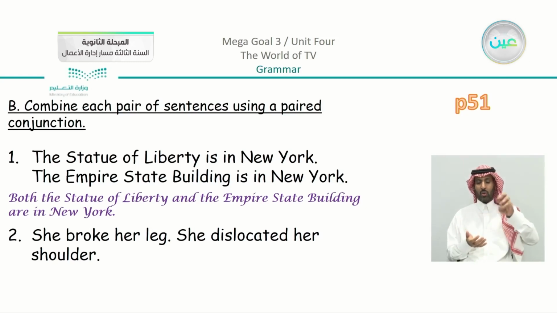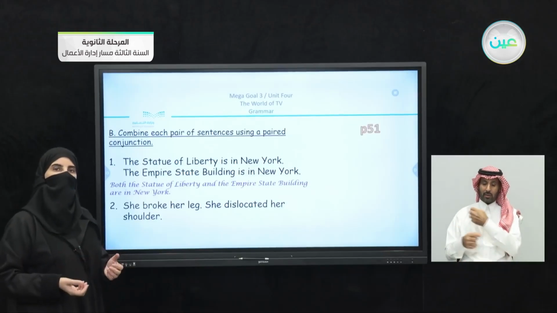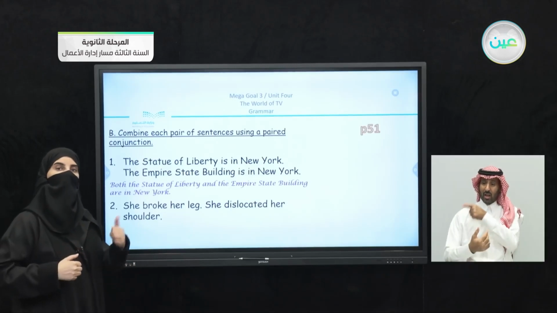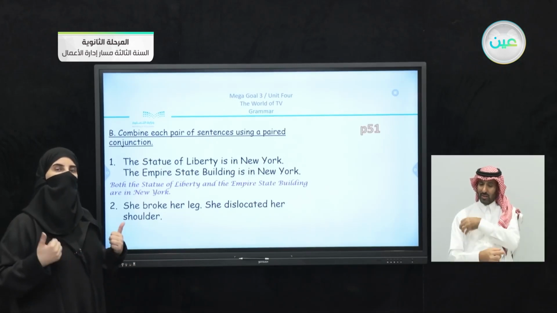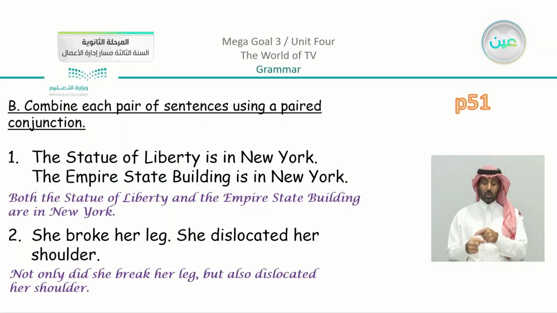Number 2, she broke her leg, she dislocated her shoulder. So we have here a girl, she has an accident here. What happened to her? She broke her leg and dislocated her shoulder. Broke and dislocated, they are both verbs. So here we can say that not only did she break her leg, but also she dislocated her shoulder. And just to note here that I changed the form of the verb. We have here broke turned into break because I applied did in the sentence.